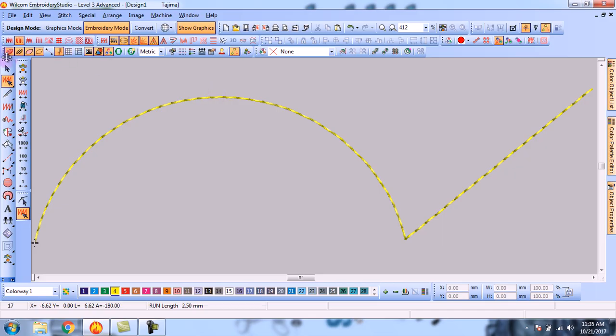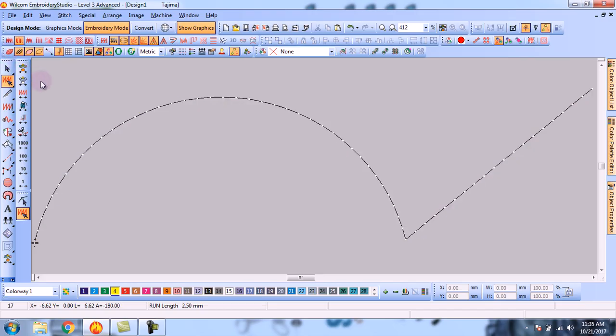First of all, you have to turn off the true view. You have to turn off the true view, and you must turn on the show needle points. Okay, you must turn on the show needle points, and you have to turn off the traveling of the object.